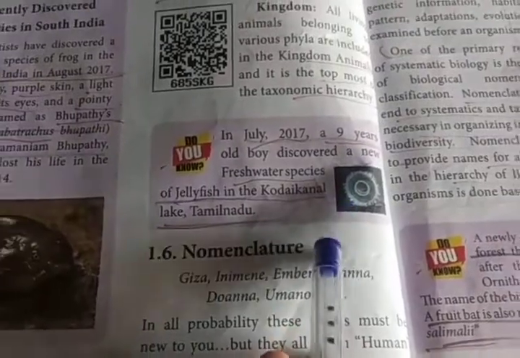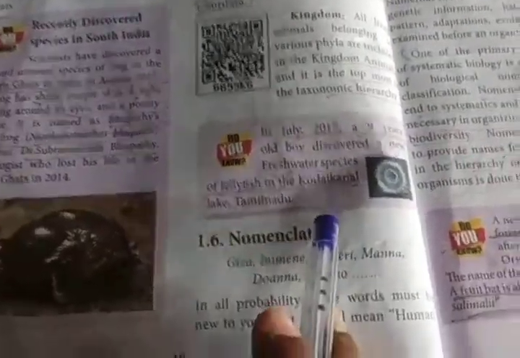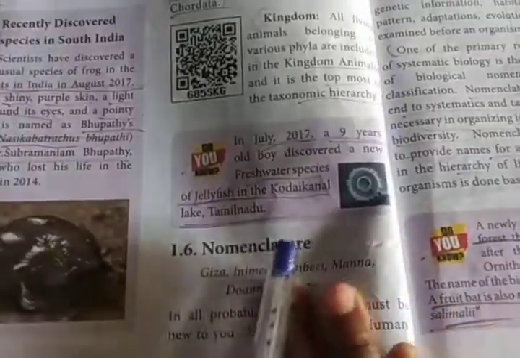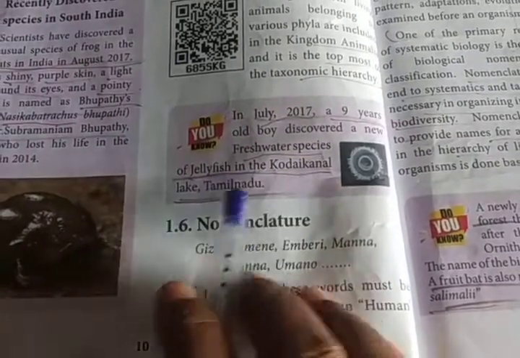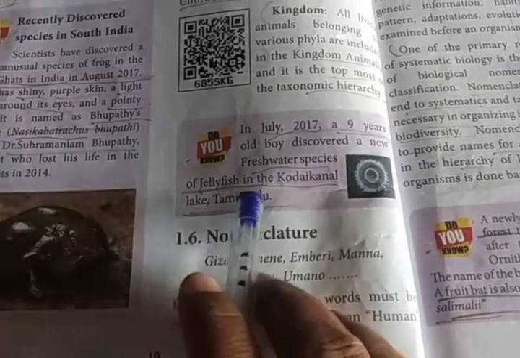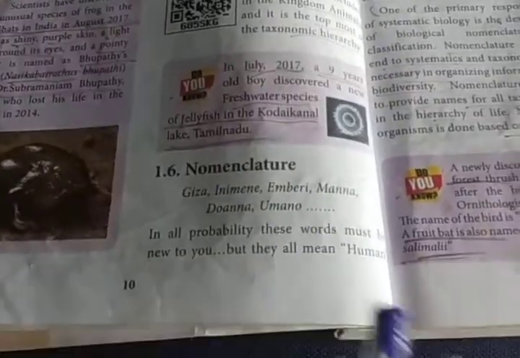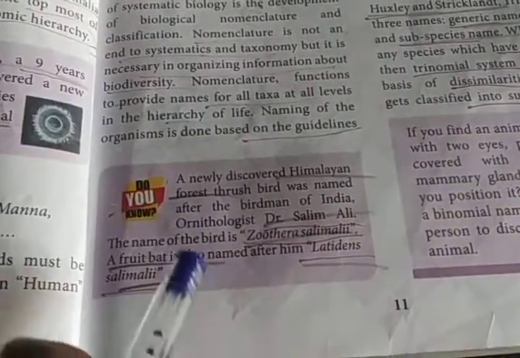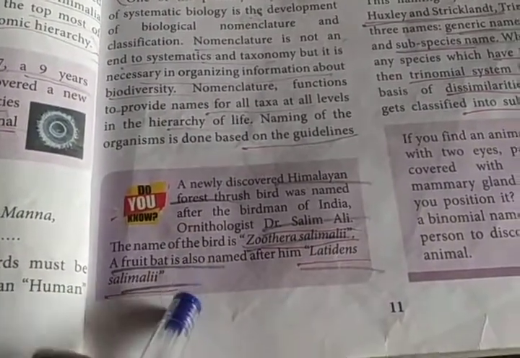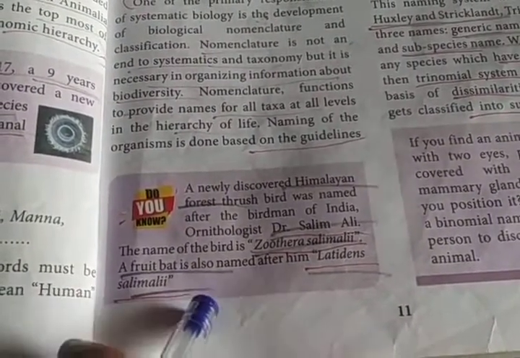Can you understand? Then in the year 2017 July, one 9-year-old boy discovered a new freshwater species. It is a type of jellyfish in a Kodaikanal lake, Tamil Nadu. That boy first discovered the fish.